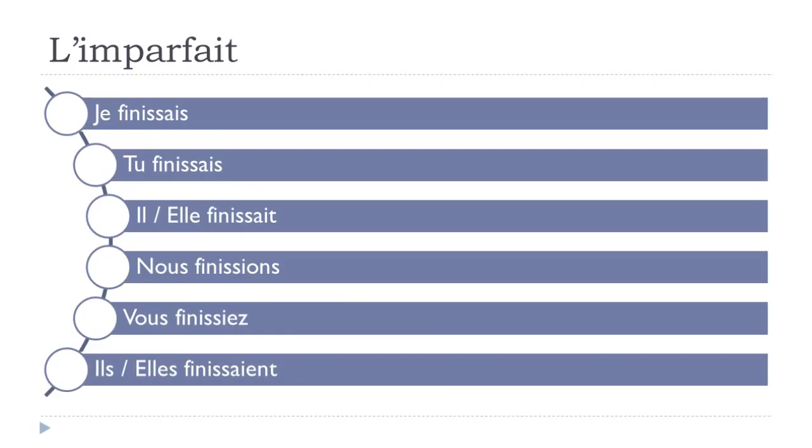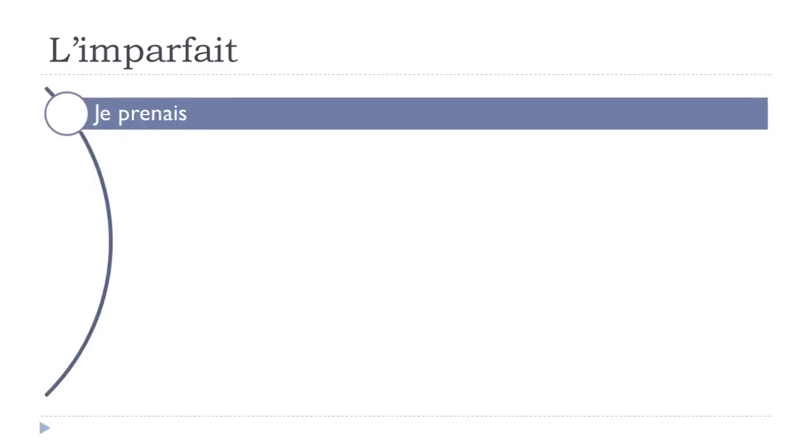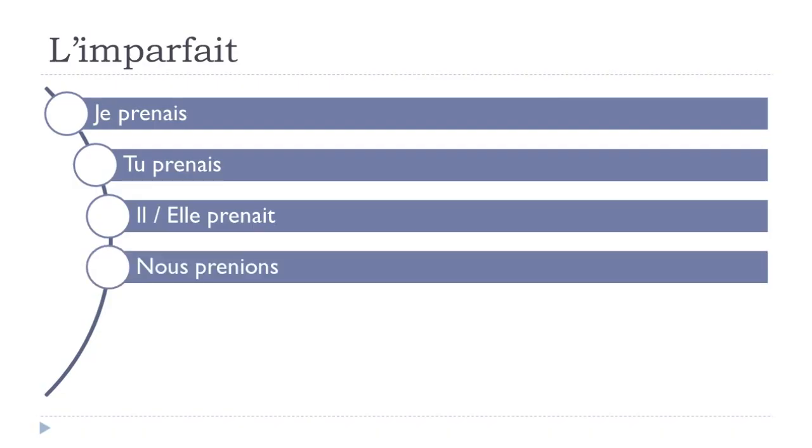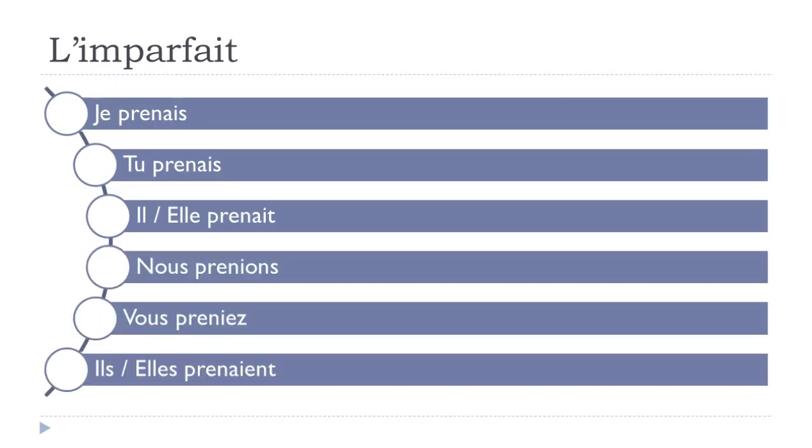All right? And the last verb we had with to take, prendre. Je prenais, tu prenais, il prenait, elle prenait, nous prenions, vous preniez, ils prenaient, elles prenaient. Okay? So remember that in that case you will have to really pronounce the N in prenait. All right? So same thing here, final S not pronounced. Je prenais, tu prenais, il prenait, final T not pronounced, so the same form, okay? And then plural, as I said, prenaient as well, okay? And here, prenions, preniez. Okay?